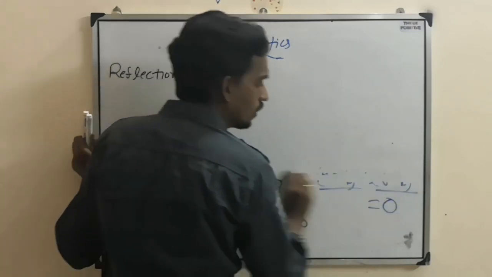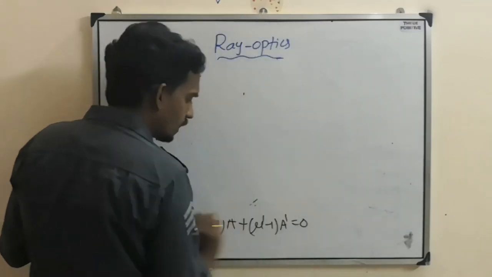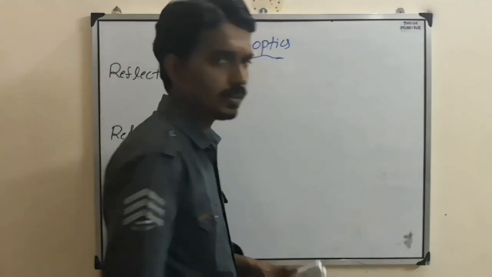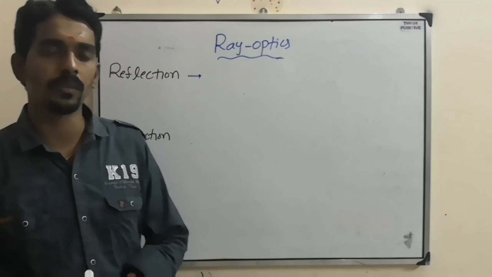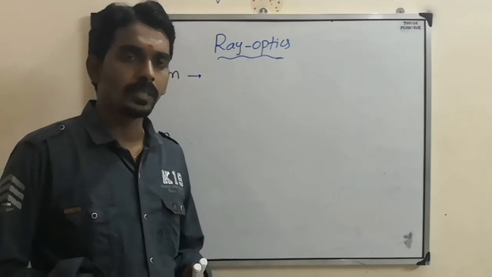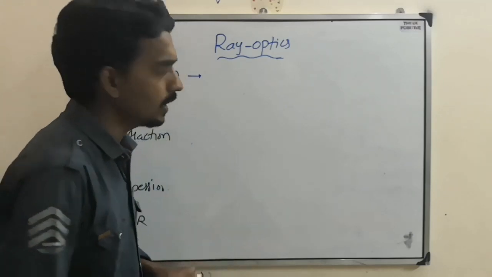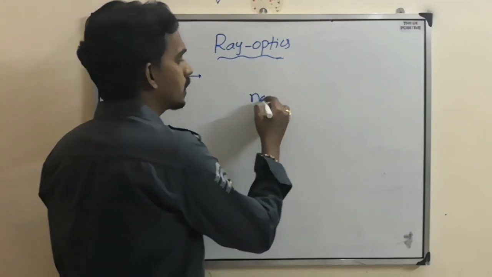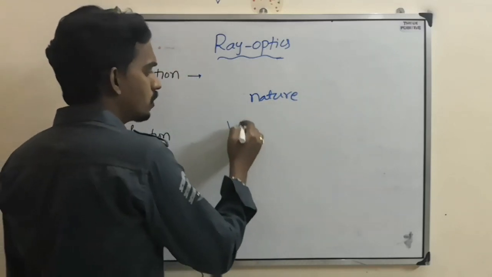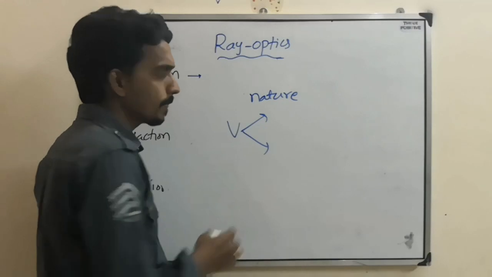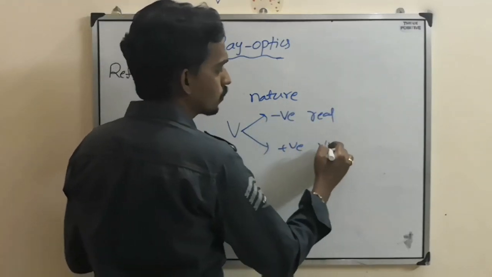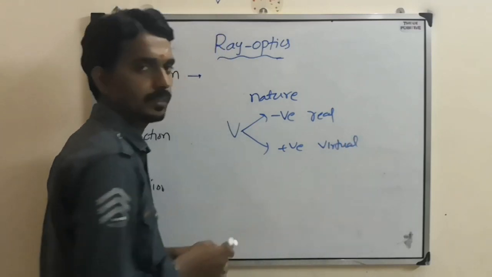So this is mostly about reflection and refraction through a prism, the types of questions and the important formulas. But one thing I would like to mention here is that in the case of a mirror they will ask you the nature of the image. How do you find it? First you find the V value. If V is negative, the image is real; if V is positive, then it is virtual. That is one nature you will decide.